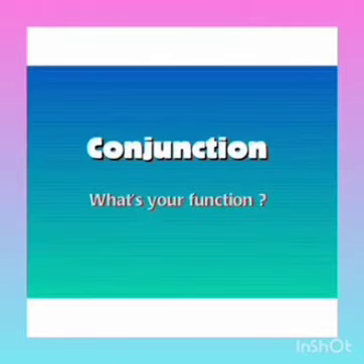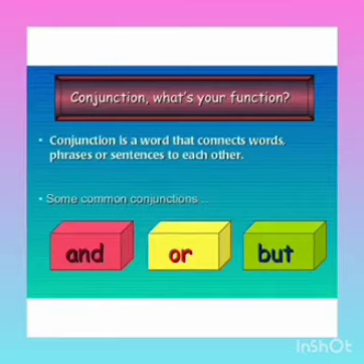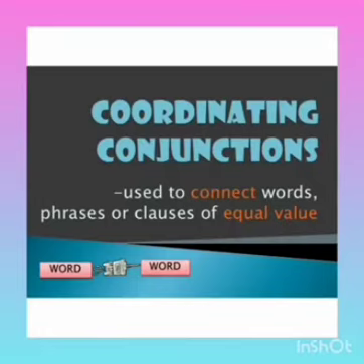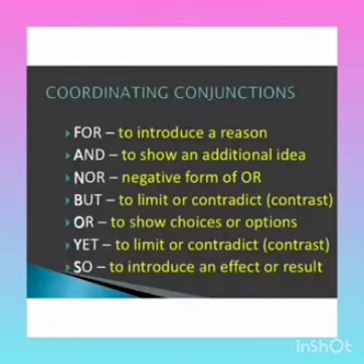You can easily remember. Now you should know what a conjunction is. A conjunction is a word which connects words, phrases or sentences. A conjunction is nothing but a connector which connects words, phrases or sentences. And, or, but is a conjunction. Now we are using coordinating conjunctions, that is, used to connect words, phrases, clauses of equal value. Coordinating is nothing but again the connectors. So for, and, nor, but, or, yet, so. FANBOYS, you can easily remember as FANBOYS.